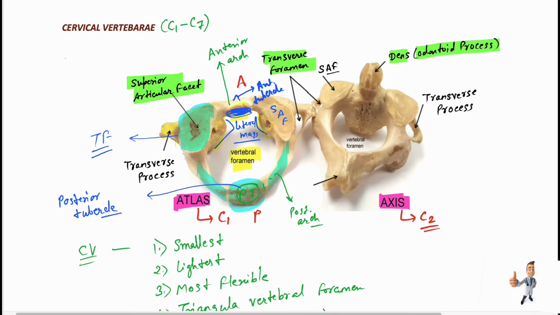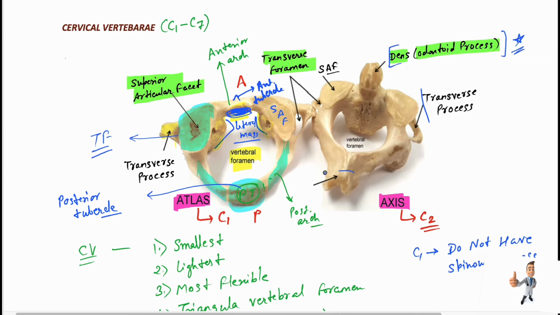Remember, C1 does not have a spinous process. And remember about C2, they have the dens, the most unique feature.